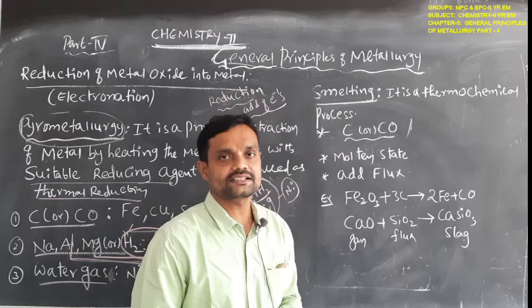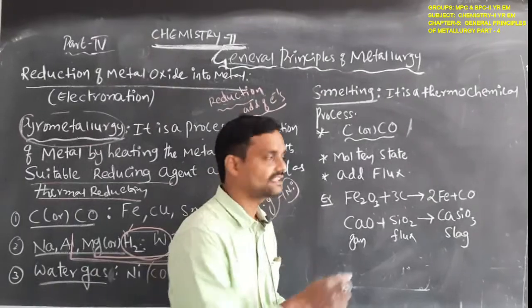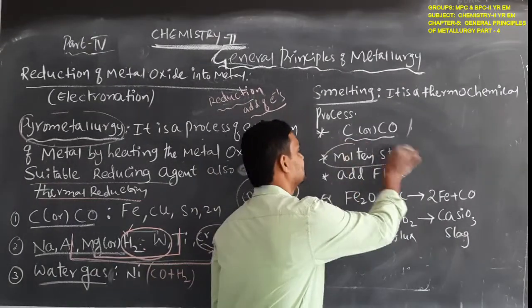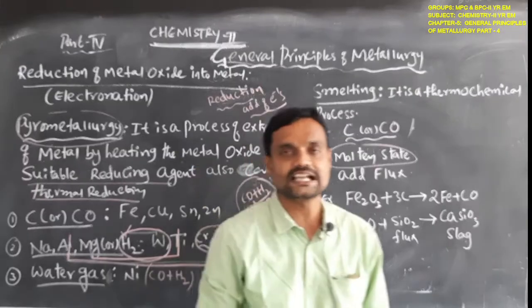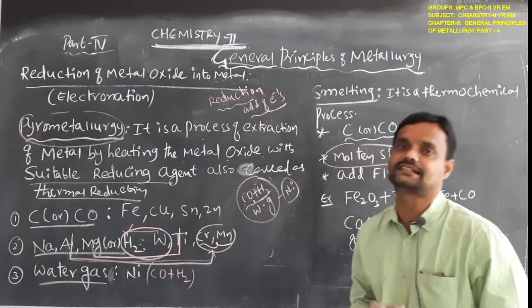In this smelting process, the metal is extracted in molten state.